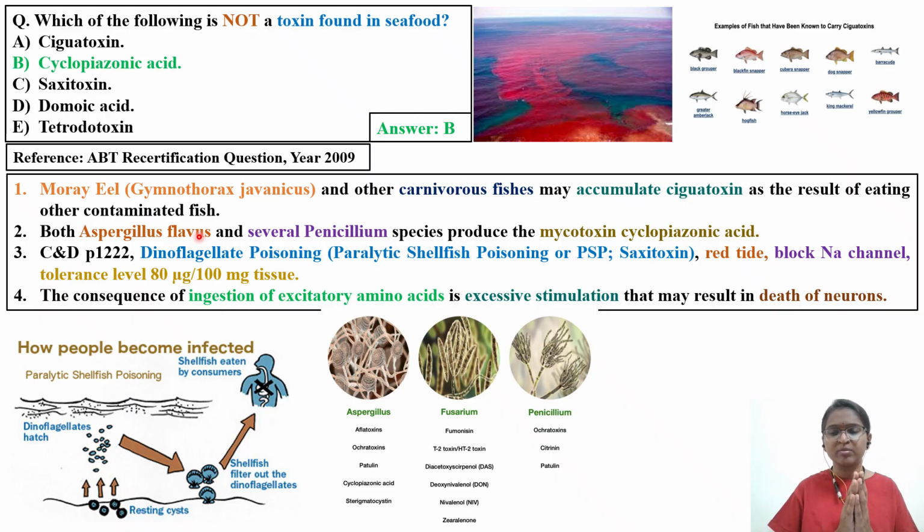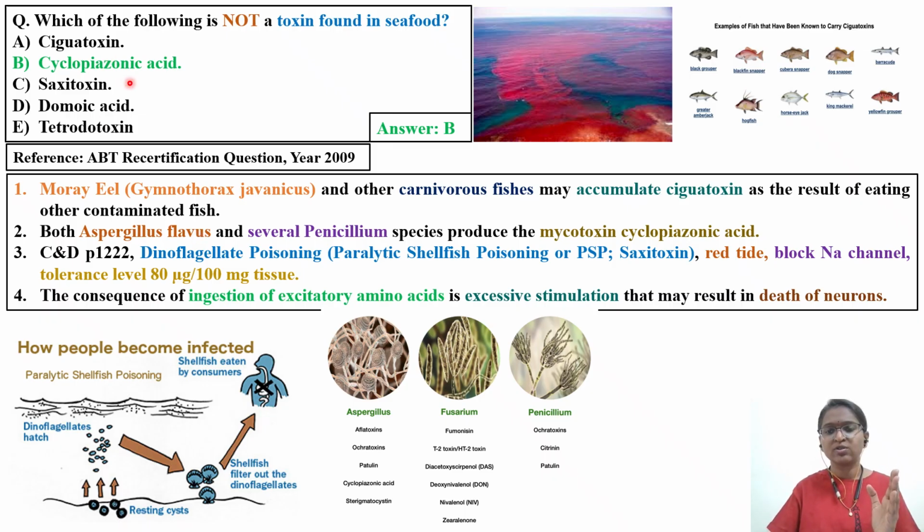The main point to remember here is that there are some fishes called ciguatera fish which have ciguatera toxin, so bioaccumulation takes place. Smaller fish eat the contaminated larger fish, and if humans consume those fish, it will cause ciguatoxin poisoning.